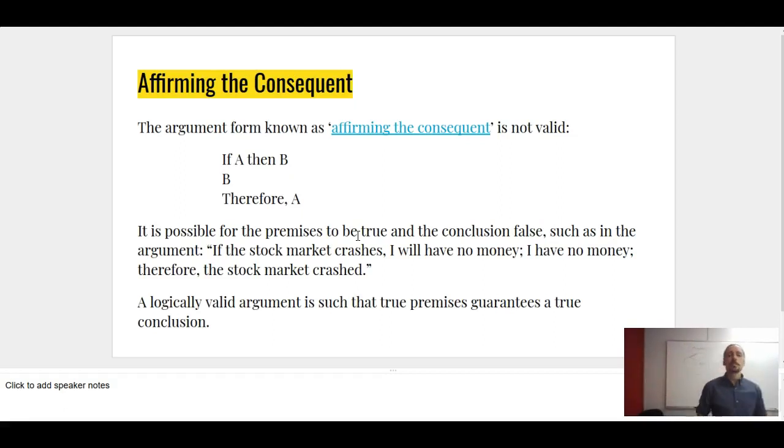Another example of an invalid argument is called affirming the consequent. Actually, it's just kind of a different version of the one we've been looking at. So if A, then B, B therefore A, right? That doesn't work. It's possible for the premises to be true and the conclusion false. If the stock market crashes, I'll have no money. I have no money, therefore the stock market must have crashed, right? That's invalid. So a logically valid argument, again, is such that the truth of the premises guarantees a true conclusion.